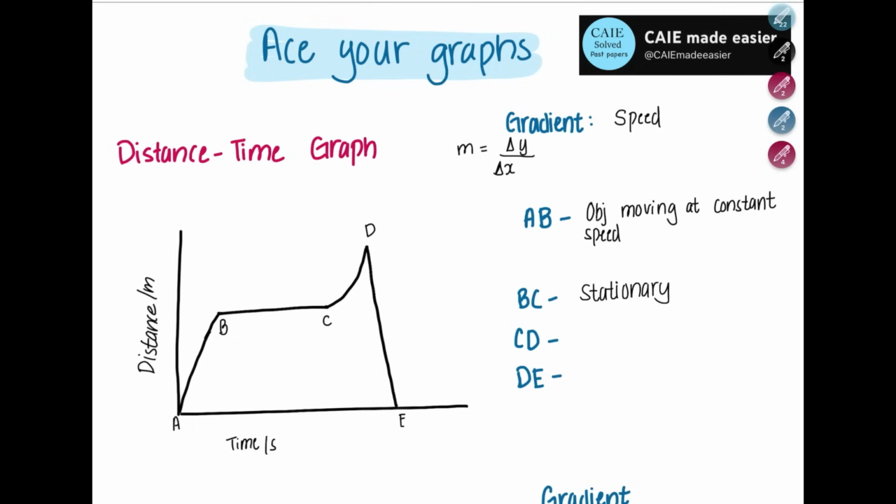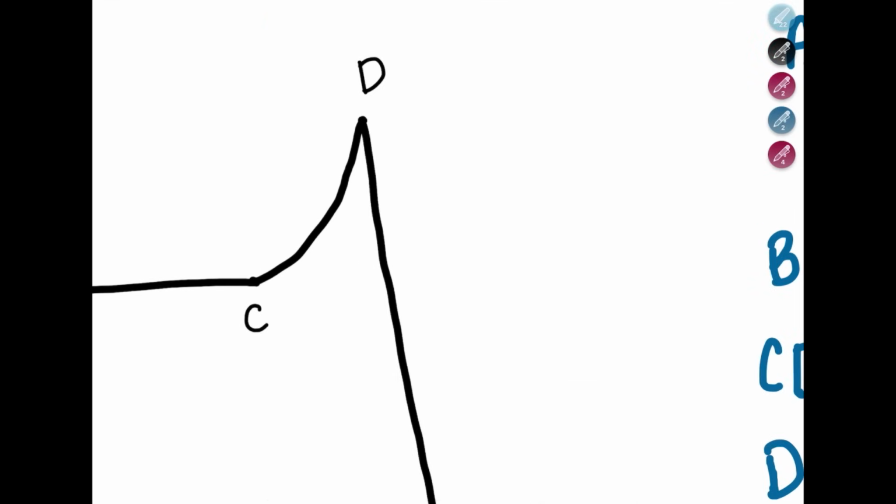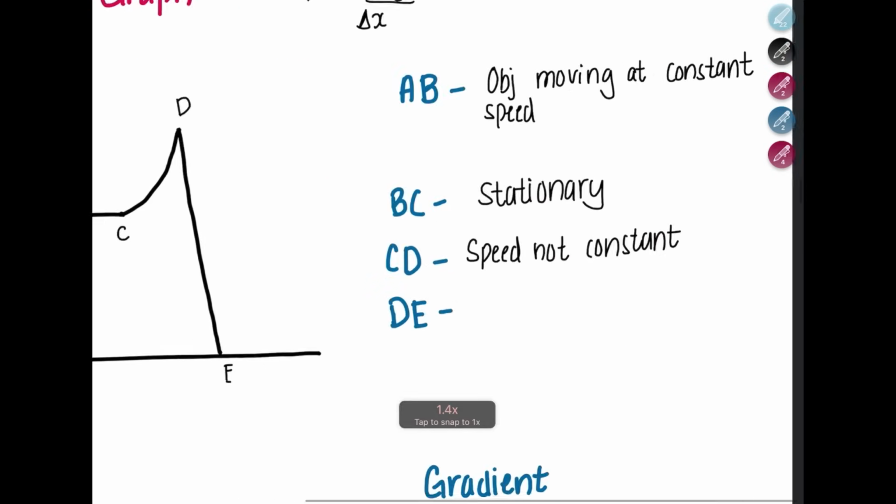What about region C to D? So here we do have a slope, it is increasing, but we have a curve. So the curve means that the speed is changing. Now when speed is changing, this is called acceleration or deceleration. If the speed is increasing, it's acceleration. If the speed is reducing, that's deceleration. If you notice, the graph is becoming more and more steeper, so the gradient is increasing. Therefore, you can say that the object is accelerating.